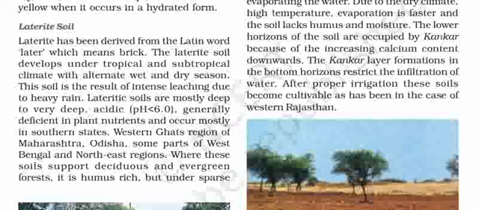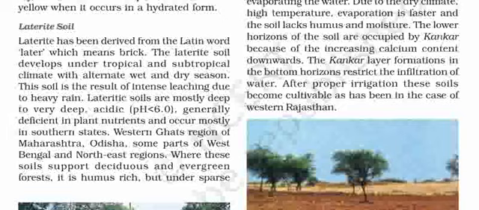Lateritic soils are mostly deep to very deep, acidic with pH less than 6.0, generally deficient in plant nutrients and occur mostly in southern states, Western Ghats region of Maharashtra, Odisha, some parts of West Bengal and northeast regions where these soils support deciduous and evergreen forests.